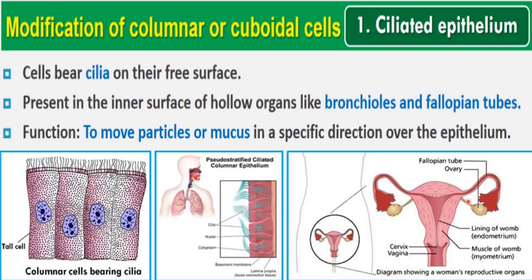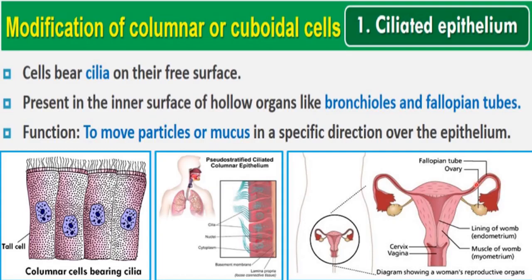Now what is the logic behind it? It will be easier for you to remember things if you see what is the function of these cilia being present here. Actually, these cilia beat in a coordinated manner to help any particle to move, right? So ova passes through the fallopian tube in females.